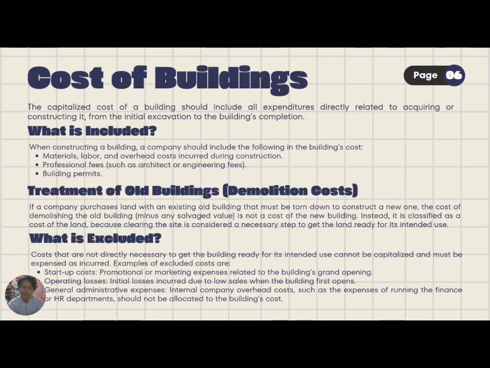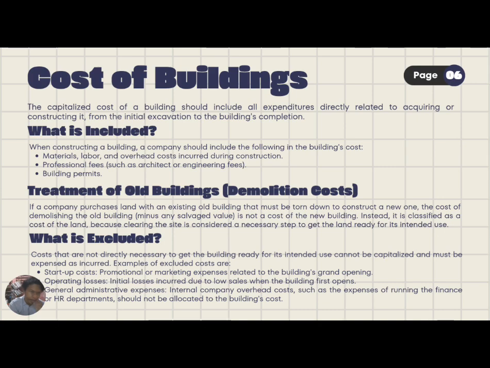Treatment of building or demolition costs. If a company purchases land with an existing old building that must be torn down to construct a new one, the cost of demolishing the old building minus its salvage value is not a cost of the new building. Instead, it is classified as the cost of the land, because clearing the site is considered a necessary step to get the land ready for its intended use.